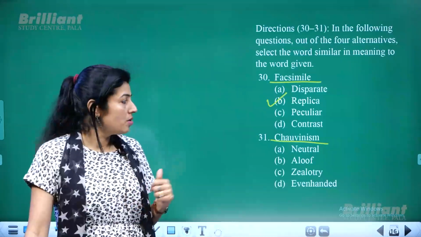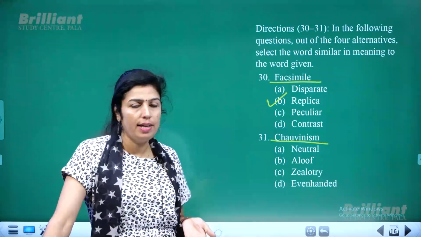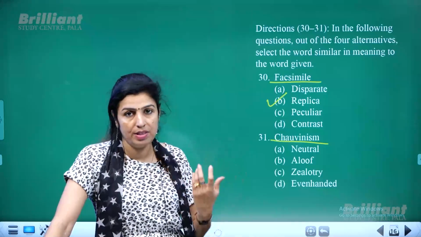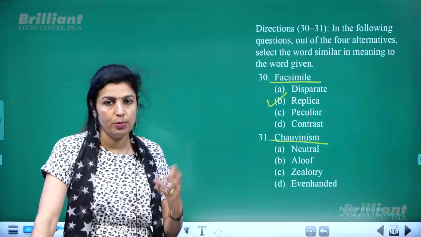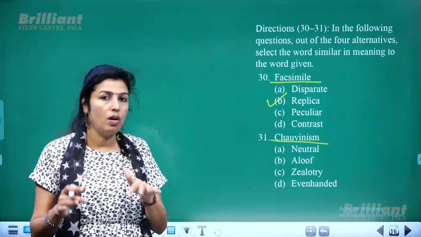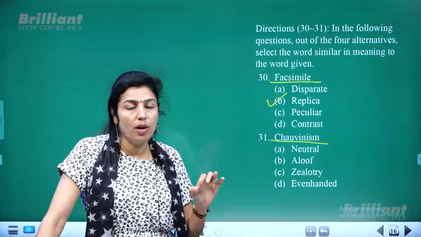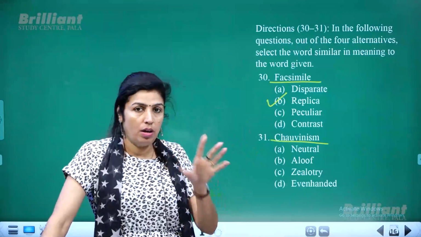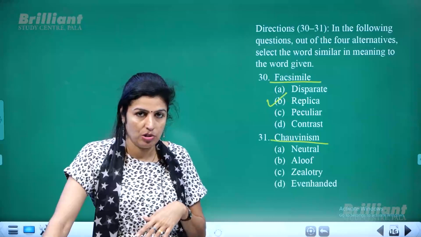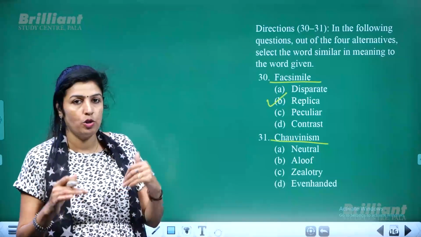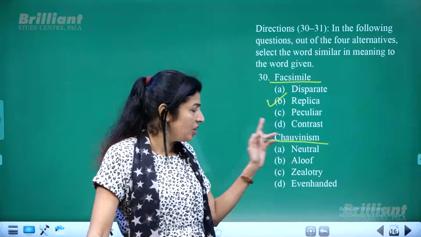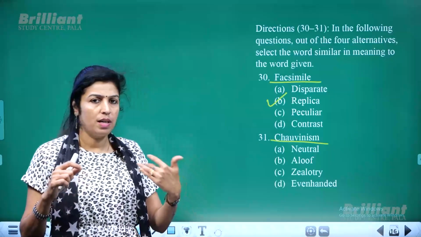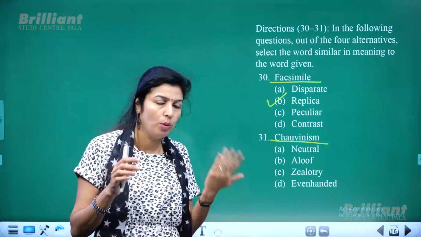One example is in your NCERT textbook for class 12, where there was a chapter in which we discussed linguistic chauvinism. Linguistic means language. Linguistic chauvinism means you believe that your language is the best in the world, and that is why you try to overpower people and impose your language upon another group of people who speak other languages. You want your language to win over them. Exactly the same way, it's a prejudiced belief. It's almost like fanaticism, going beyond all limits to prove that you are right, or your belief is always right.